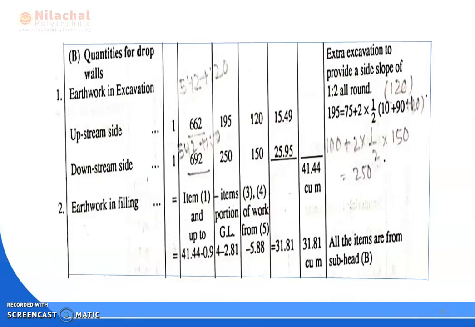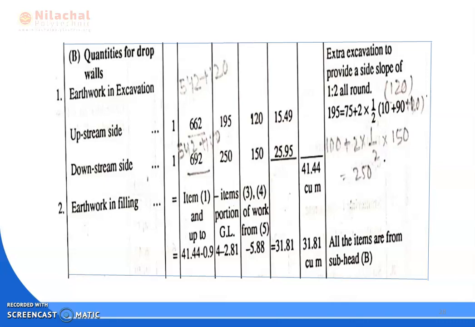Here the total barrel part is completed, which consists of 30 centimeter length. Okay. Then we go through the quantity for the drop wall part. So we know the drop wall is provided in the whole Hume pipe culvert, 2 numbers. One is upstream side, another one is downstream side.